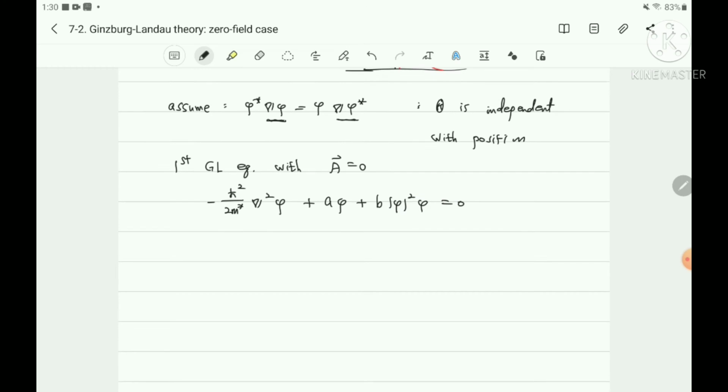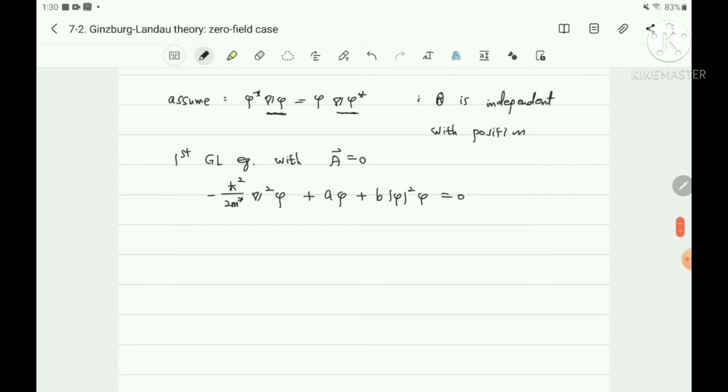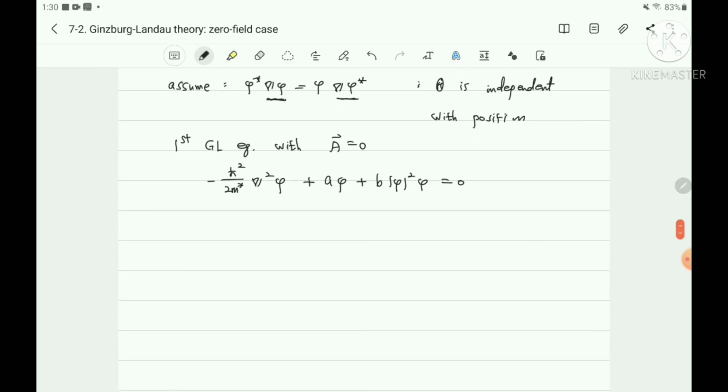It is the first Ginzburg-Landau equation. Let's consider the one-dimensional case: h bar square over 2m star d square phi dx square plus a phi plus b phi square phi equals 0. And here a equals minus a, below Tc.